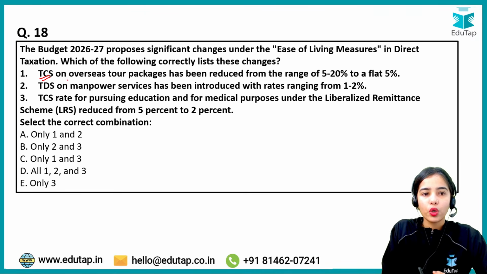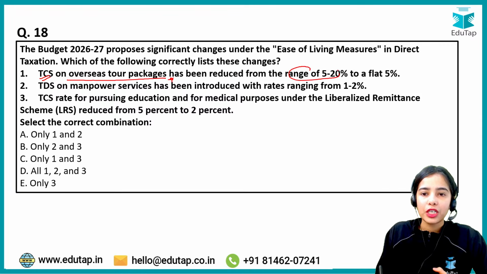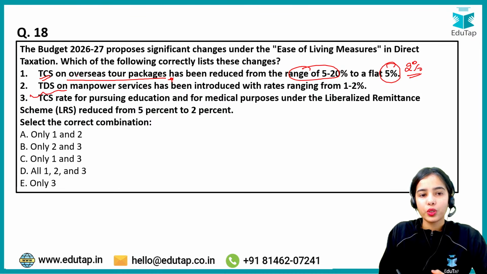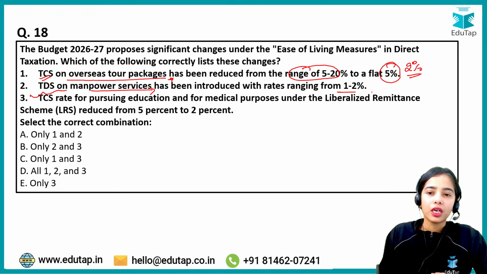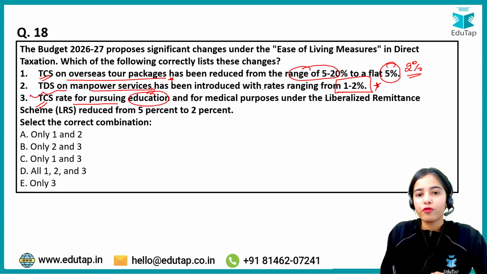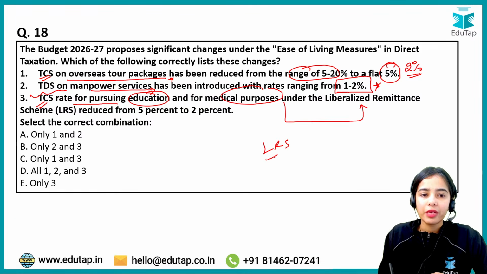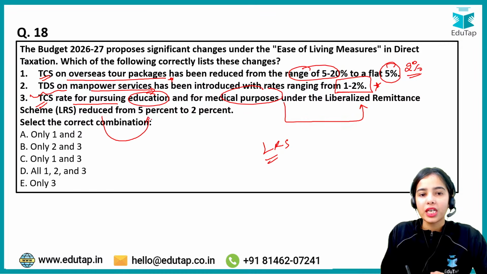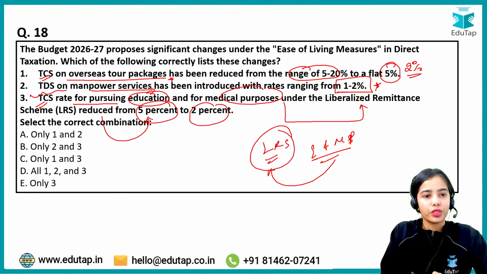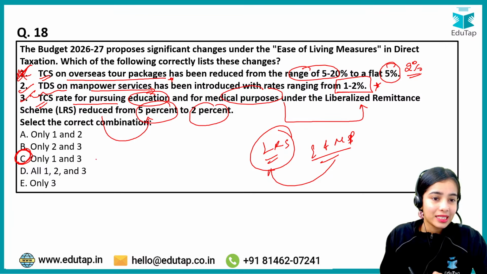So tax collected at source on overseas tour packages has been reduced from the range of 5 to 20% to a flat 2%. The TDS on manpower services has been introduced with a range of 1 to 2% only. The tax collected at source for education and medical purposes under the liberalized remittance scheme has been reduced from 5% to 2%. So this is again good news. So the first is wrong, the second and third are right, and that's why the answer is B here.